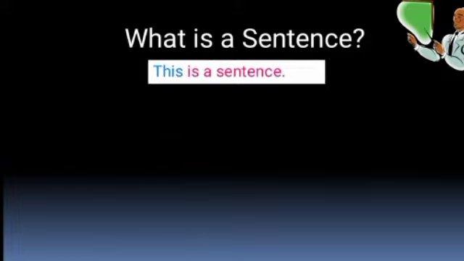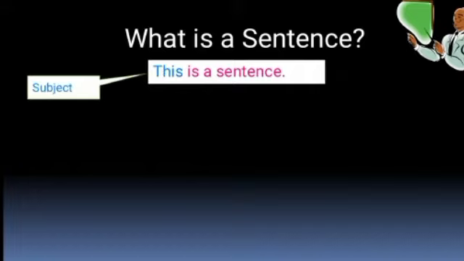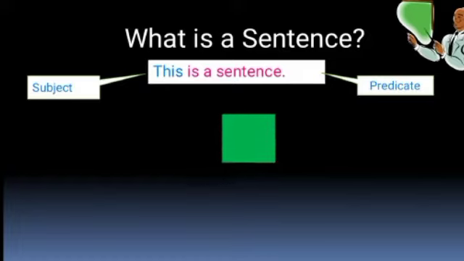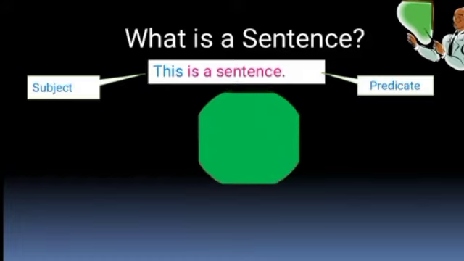Just remember, a sentence should not be just a group of words. It should fulfill at least three conditions. First, a sentence must contain at least a subject and a predicate. In this present sentence, "this" is the subject while "is a sentence" is the predicate. Second thing is that a sentence should express a complete thought.